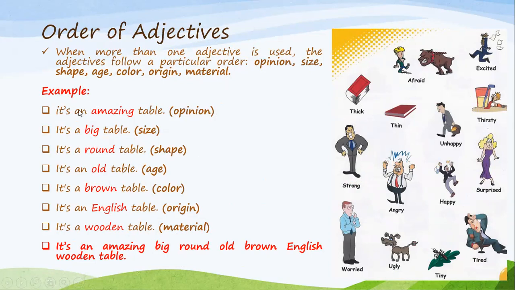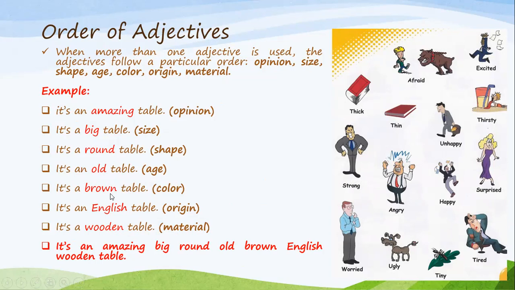For example, it's an amazing table. Amazing, this adjective is an opinion. It's a big table. Big is an adjective that's describing the size. It's a round table. Round is describing the shape. It's an old table. Old is describing the age.